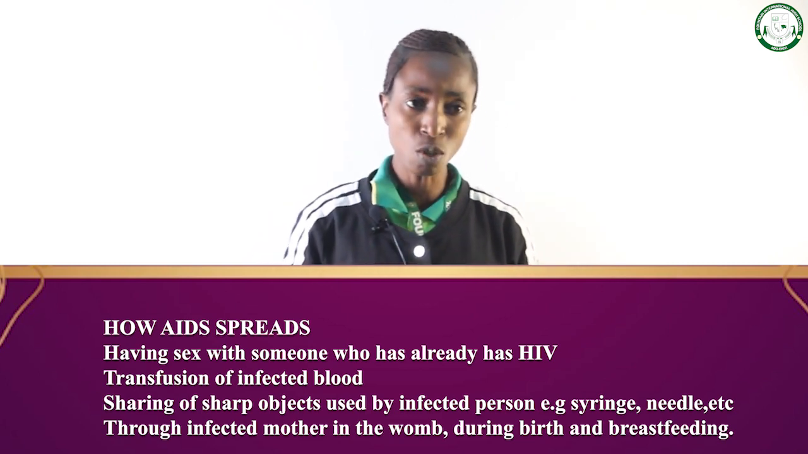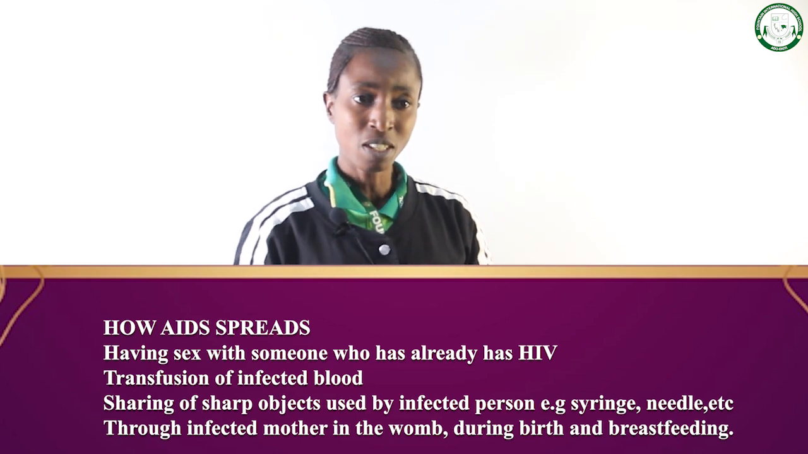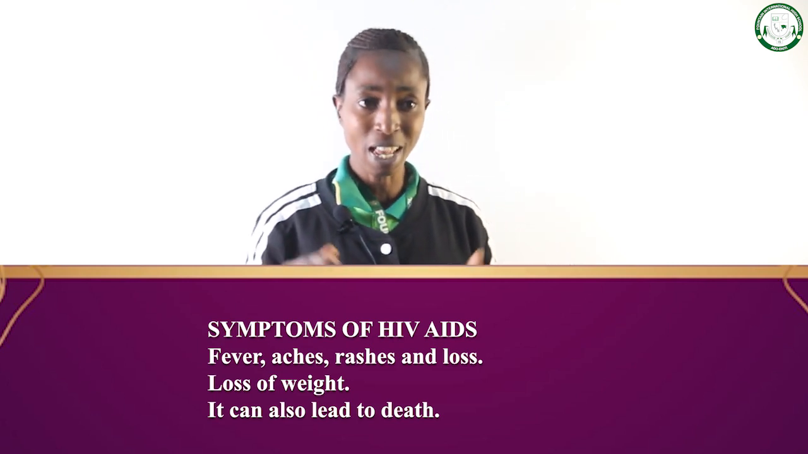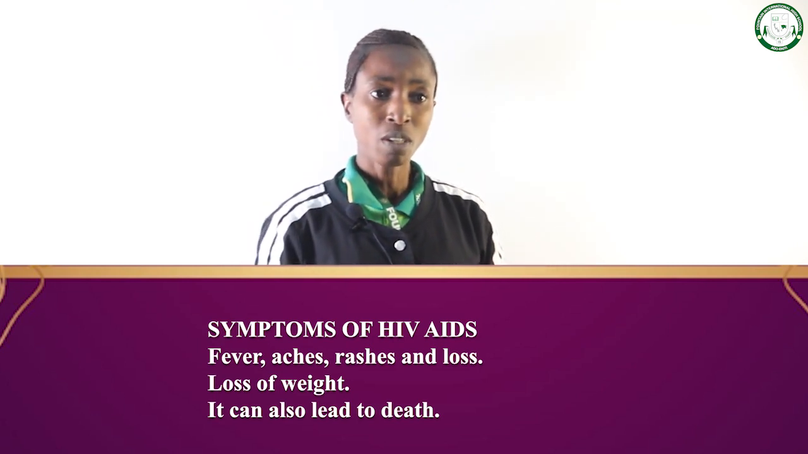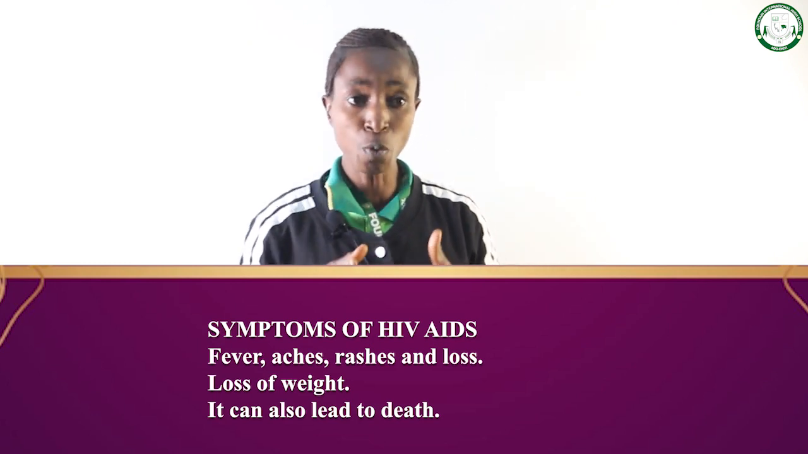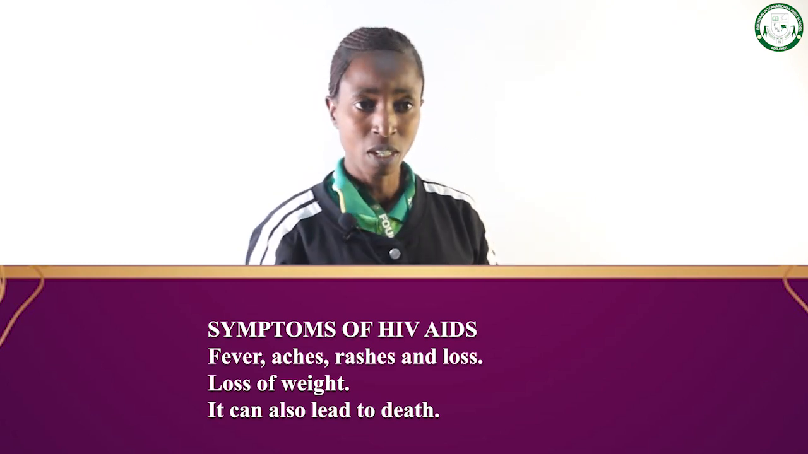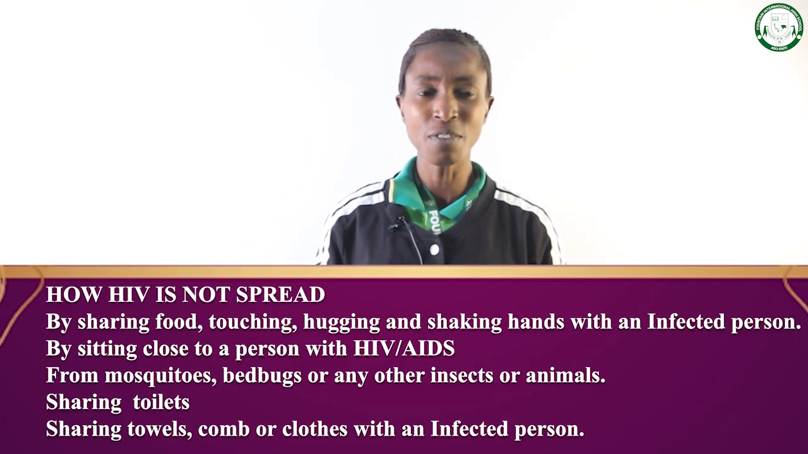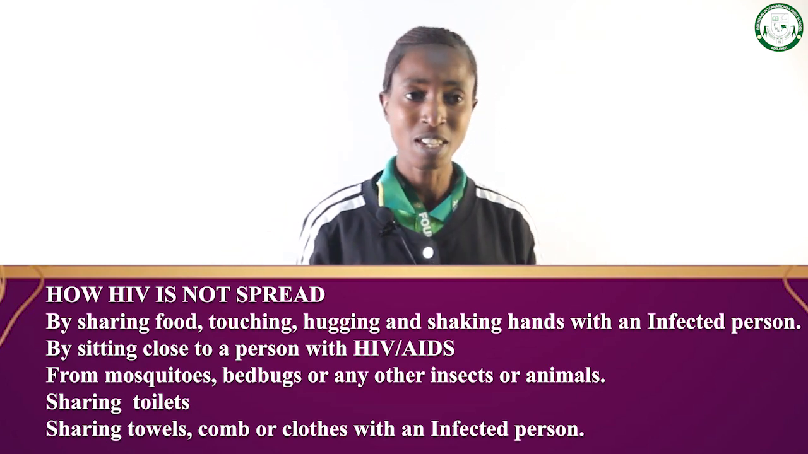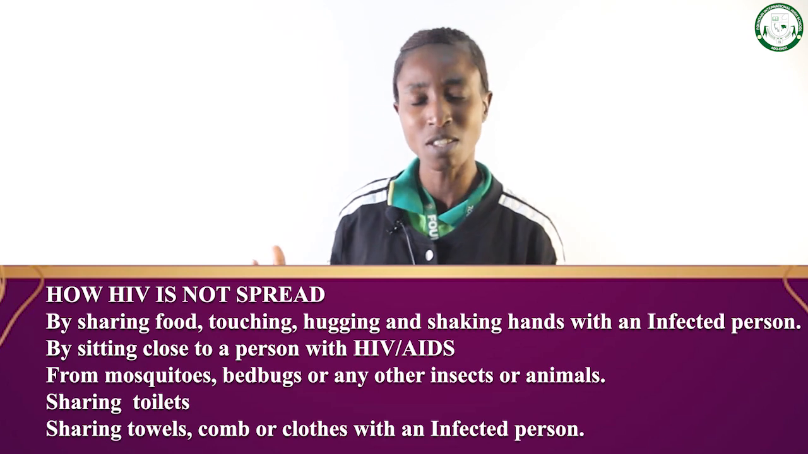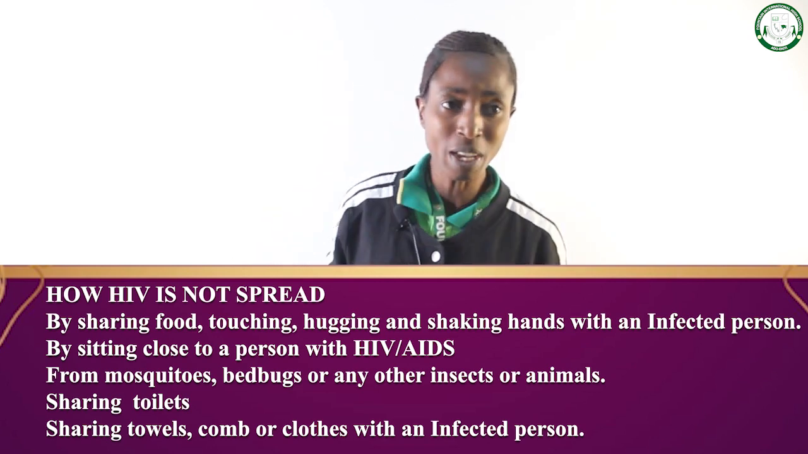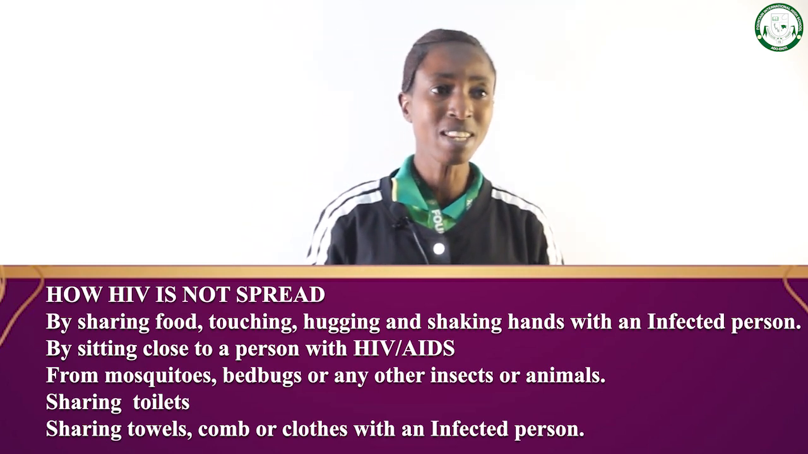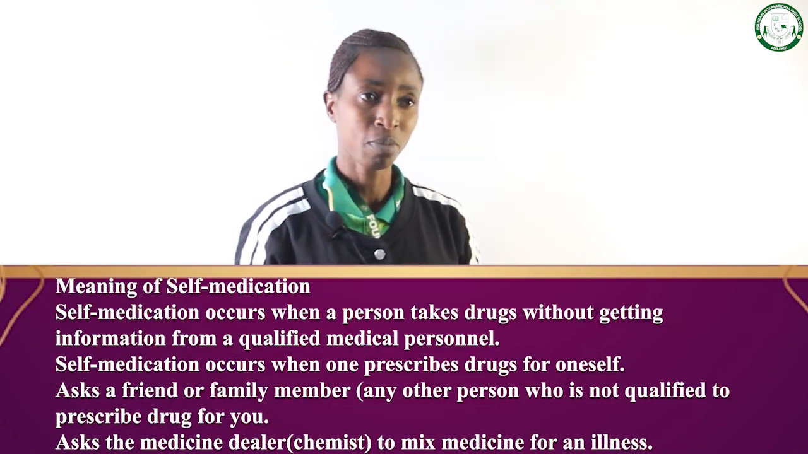Then let's look at the symptoms, that is, the signs of HIV/AIDS. Number one, different kinds of diseases can show up, like fever, rashes, and diarrhea. Two, it can lead to loss of weight. So it can make someone lose weight. Then the worst thing is that it can also lead to death. Luckily, there are different ways by which HIV/AIDS is not spread. It does not spread by sharing food. It does not spread by hugging, by sleeping together, or by sharing clothes.